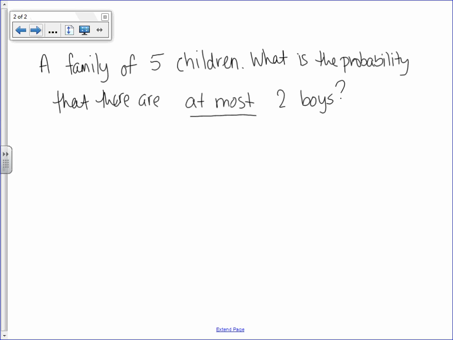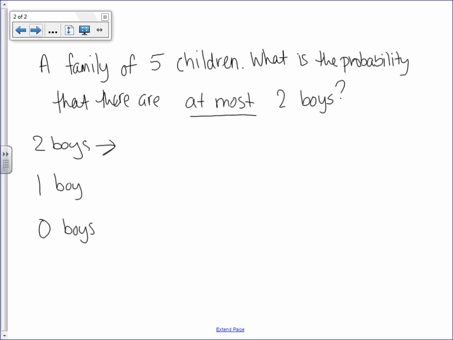Well, if I can have at most 2 boys, that means that I could actually have 2 boys, or I could have 1 boy, or I could have none. Okay, so there are 3 different ways that this could happen. If I'm going to have at most 2 boys in this family, well then I can have 2, or I can only have 1, or I could just have all girls. I could have no boys. So let's do these 3 probabilities.